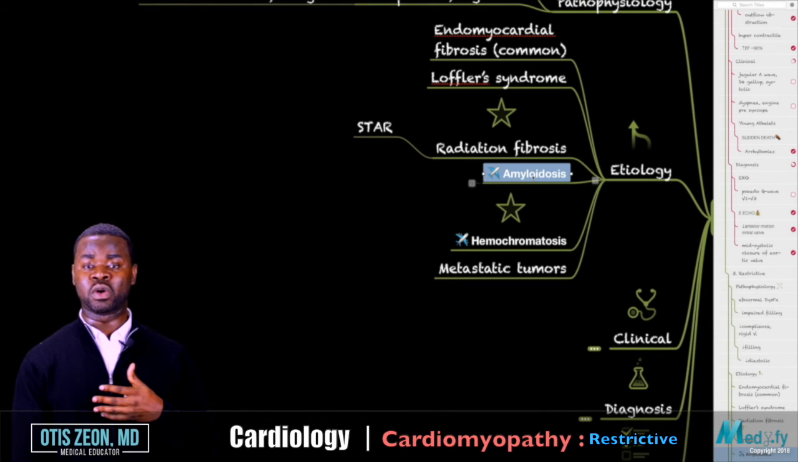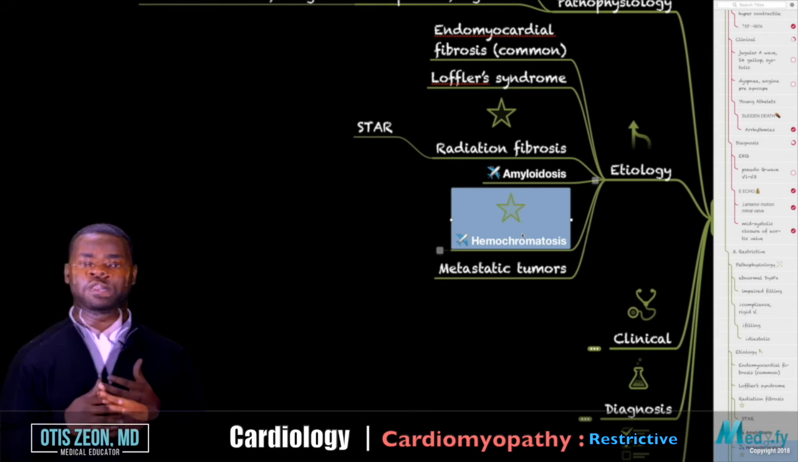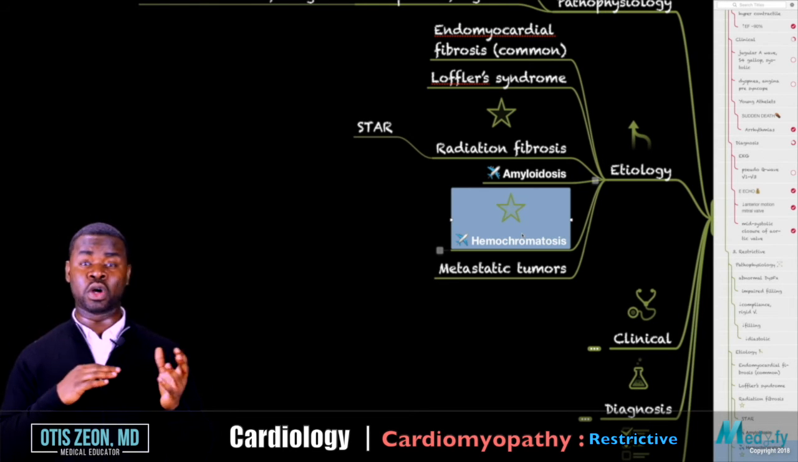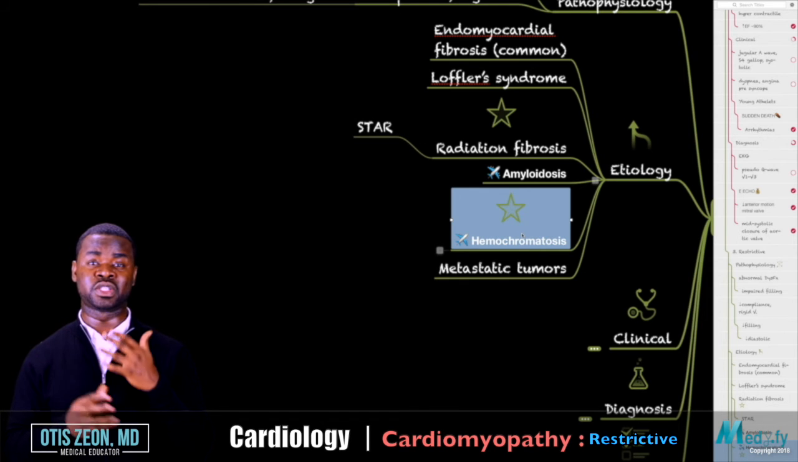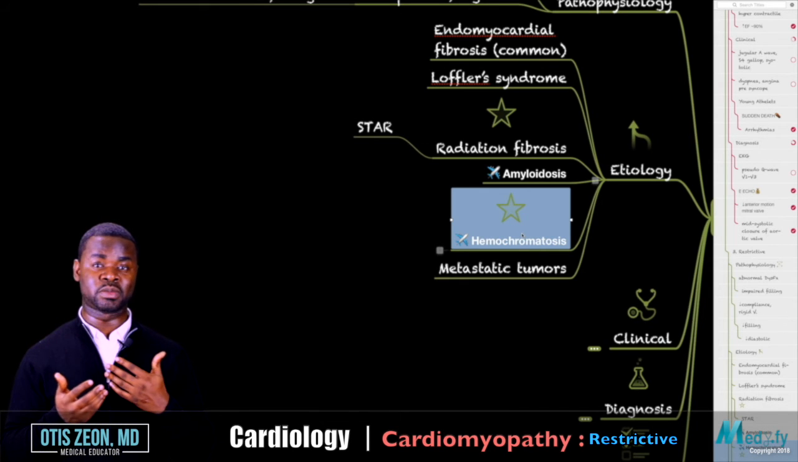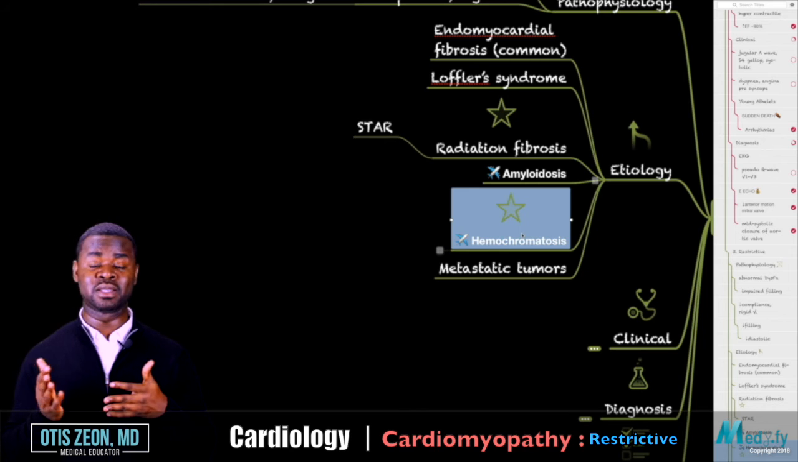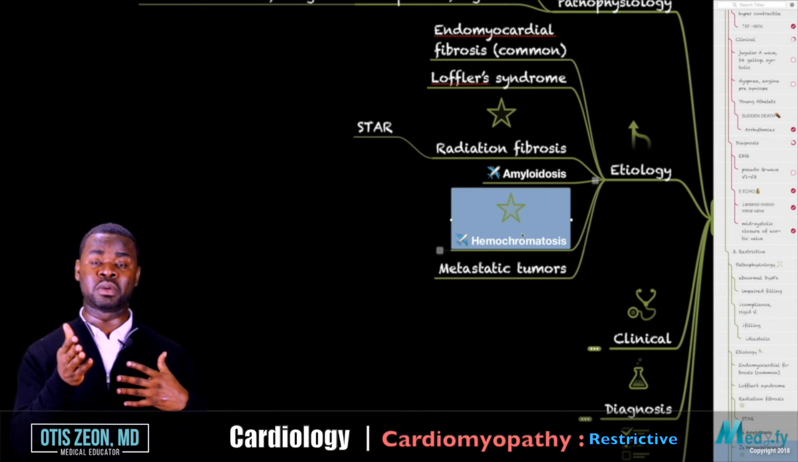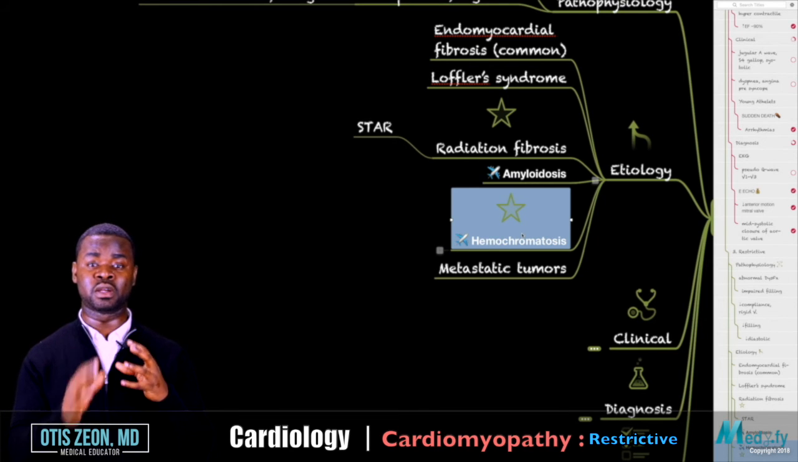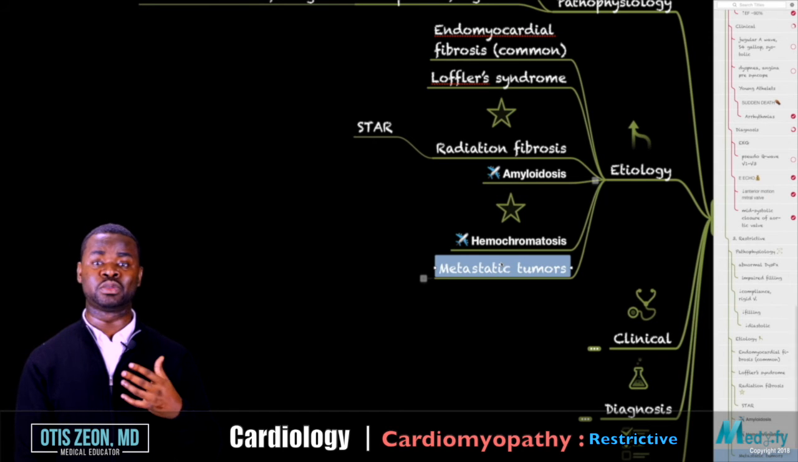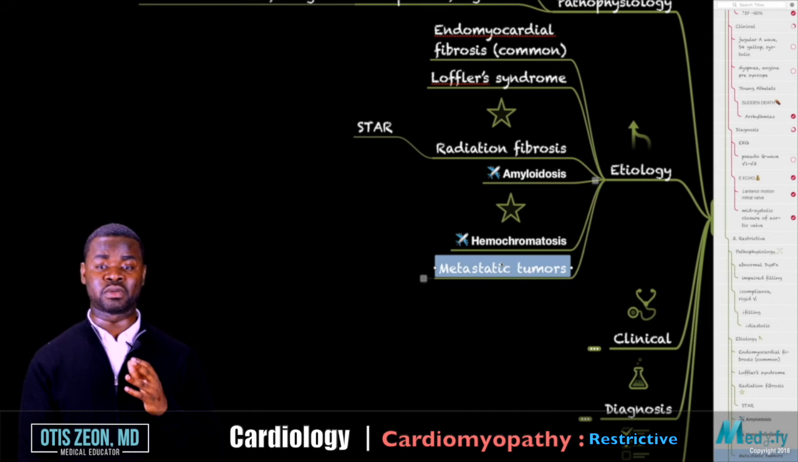Amyloidosis is another thing that may cause restriction around the heart. And the next one is hemochromatosis. Hemochromatosis is something that may come with other slew of signs and symptoms like joint pain, signs and symptoms of diabetes, which is called bronze diabetes. And the heart problem is what we're describing here, which is the restriction around the heart. Then you have metastatic tumor, which is very rare, but it may cause restriction around the heart.